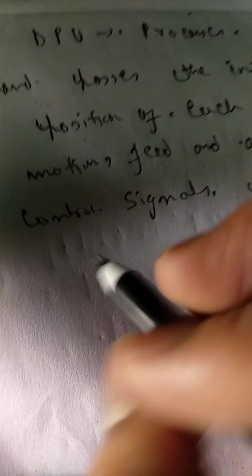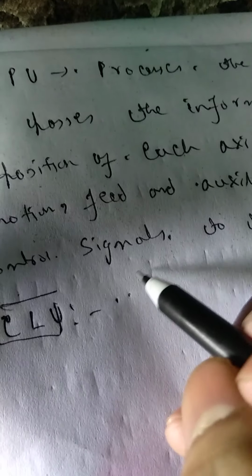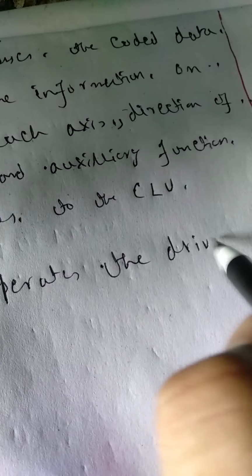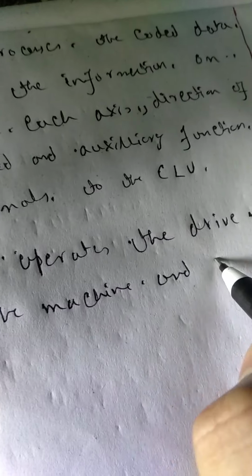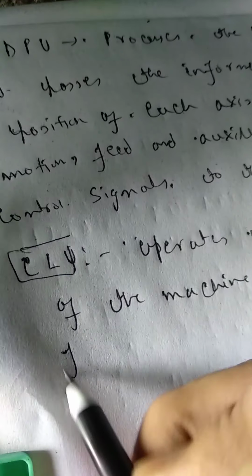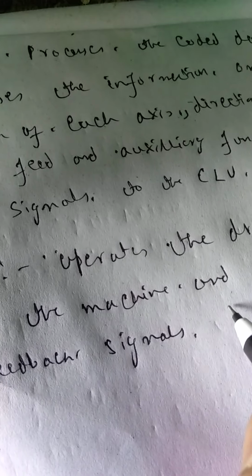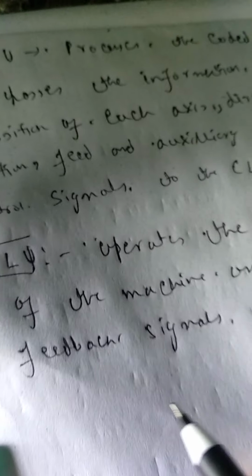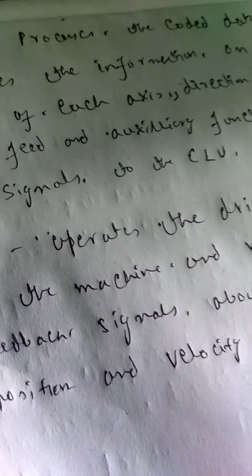Now we will see the function of the CLU. Okay, so this CLU operates the drive mechanisms of the machine, and receives feedback signals about the actual position and velocity on each axis.